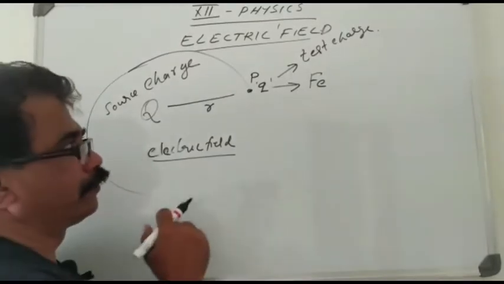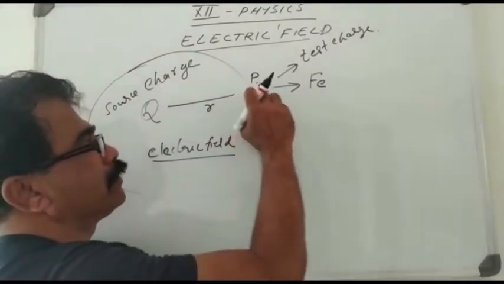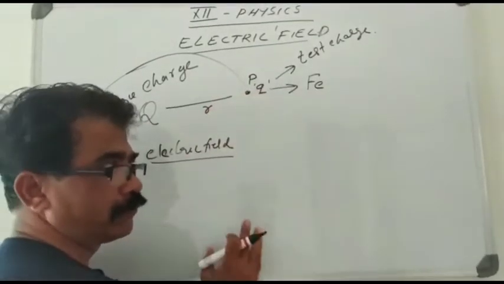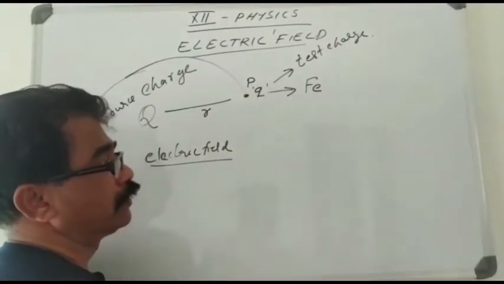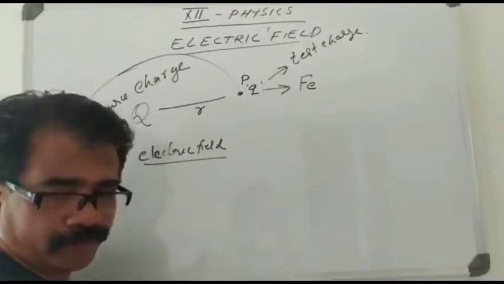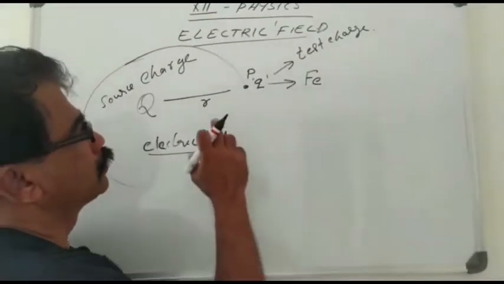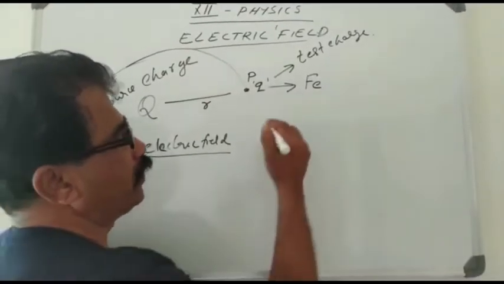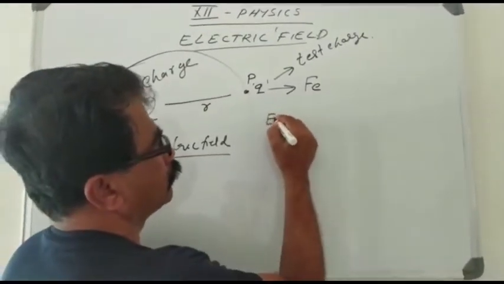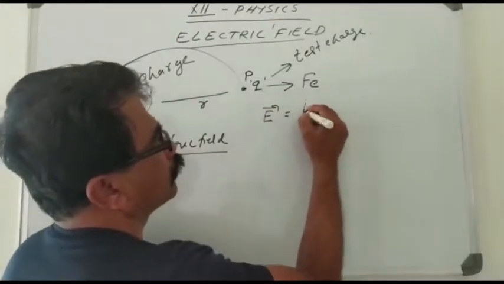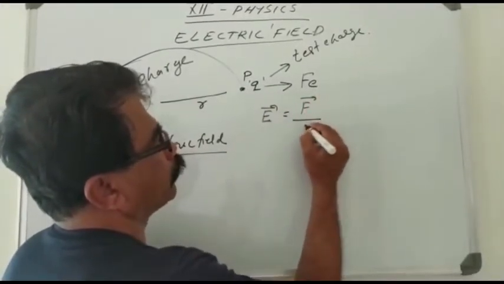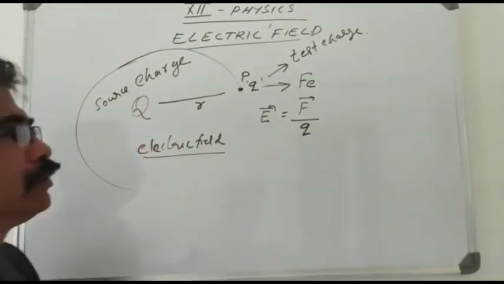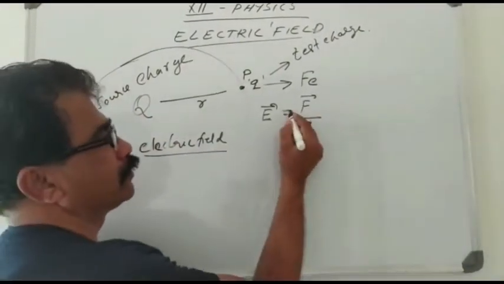Generally we say that when a charge is placed in an electric field, it experiences an electric force, whether a force of attraction or a force of repulsion. So, using this figure, we define the electric field as E is equal to F by q.